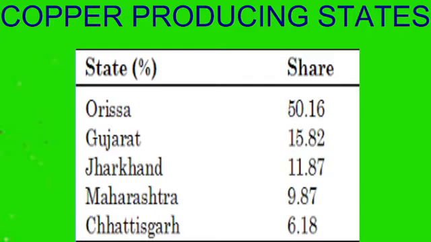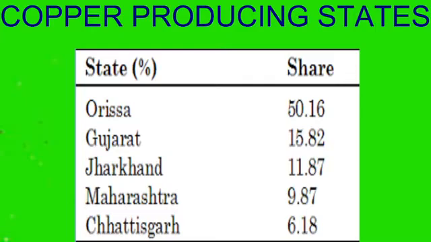Okay, and then copper is usually found in combination with a number of other metals such as iron, gold, silver, etc. Now if you see the states which produce copper, though Jharkhand is the largest supplier of copper, here in the table we have Odisha, which produces the maximum amount, 50%, Gujarat 15.82%, Jharkhand 11.87%, Maharashtra and Chhattisgarh. But then you can follow what is there in the textbooks right now.